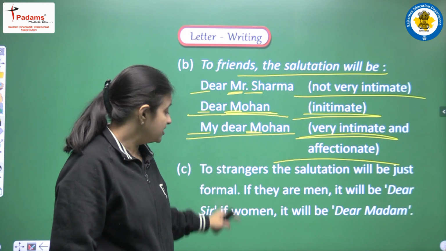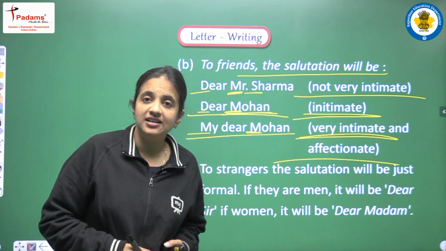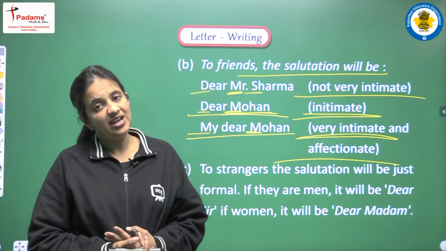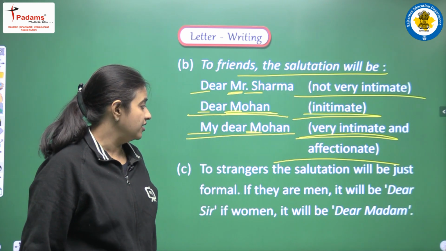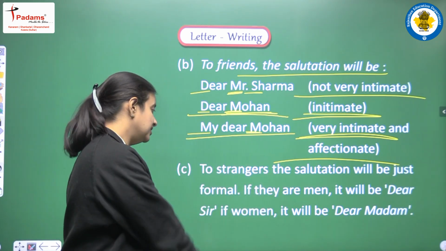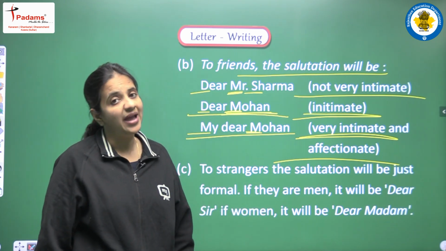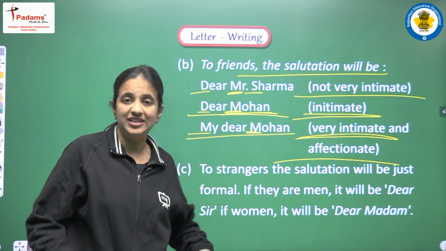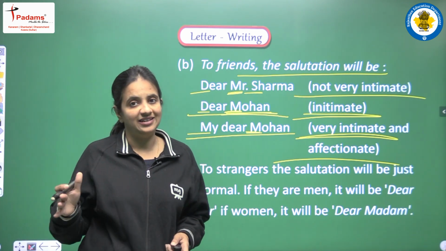To strangers, the salutation will be just formal, and if we are writing a personal letter to a stranger, then we have to follow formal greetings. If that person is a man, then we can write dear sir, and if the person is a female, then we can write dear madam. In this manner we can use greetings, we can use salutation when we are writing personal letters.